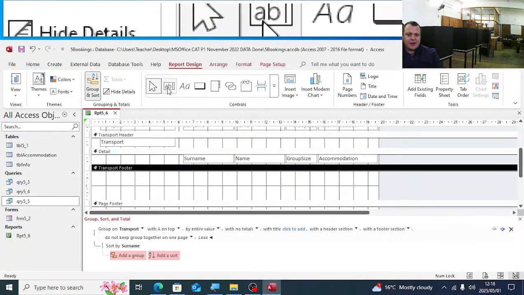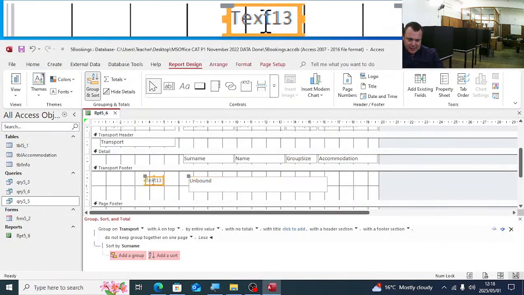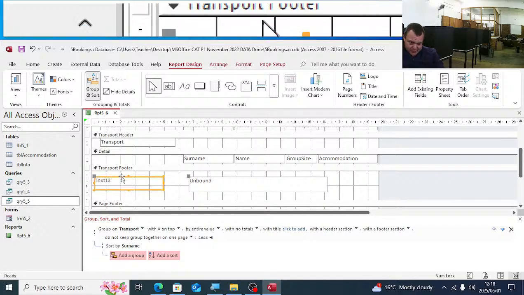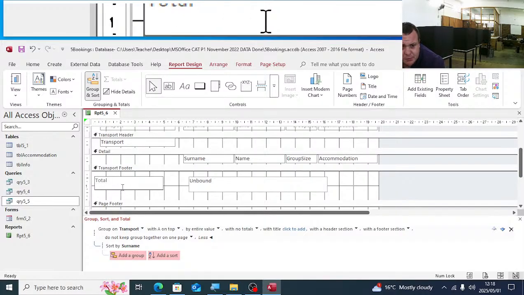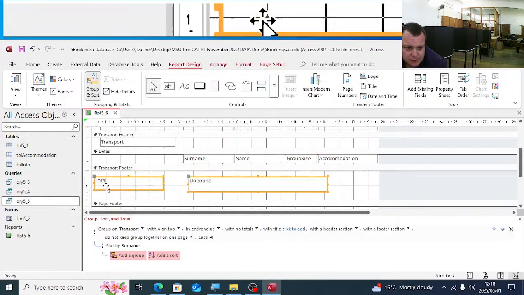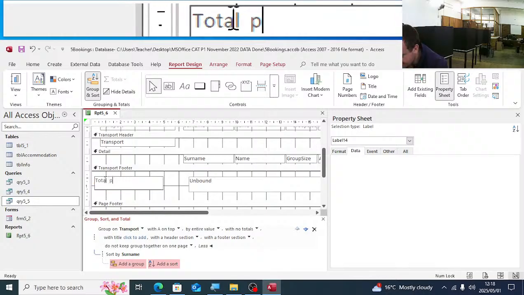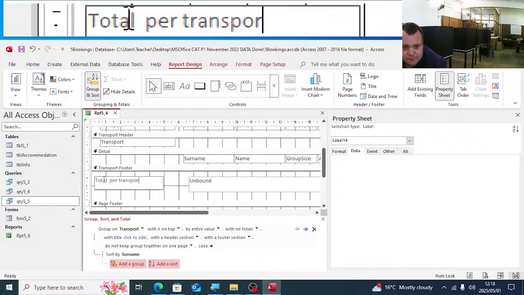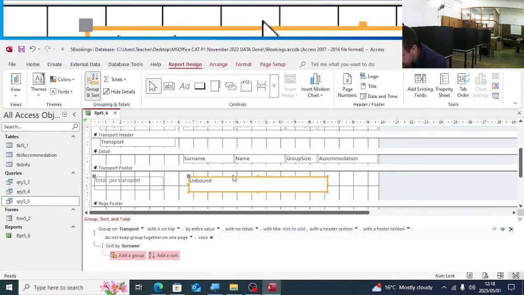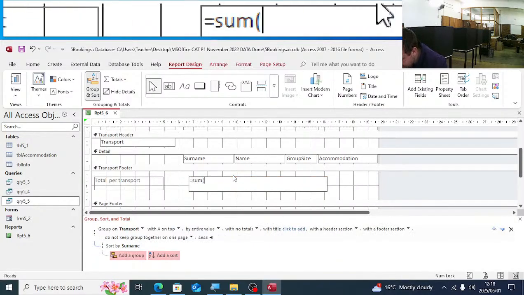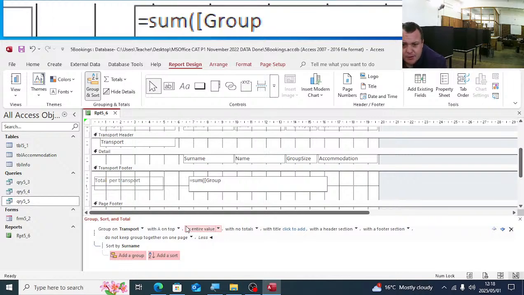So now we're going to use the text box and the label. In the group footer, we'll have the total per transport. And here we're going to use sum, and we're going to use the group size. Equal sign, sum, and then we have the group size.